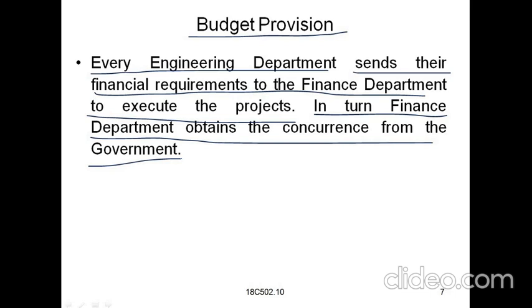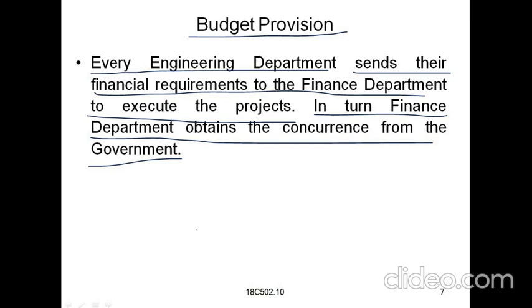This budget provision is prepared by the engineering department. They send the financial requirements throughout the year and the project requirements also. Whatever budget is required for the total construction of the project or the works in their department, they execute the projects and monitor and visit the sites, so that the budget is available to them totally without any stoppage of the construction works.